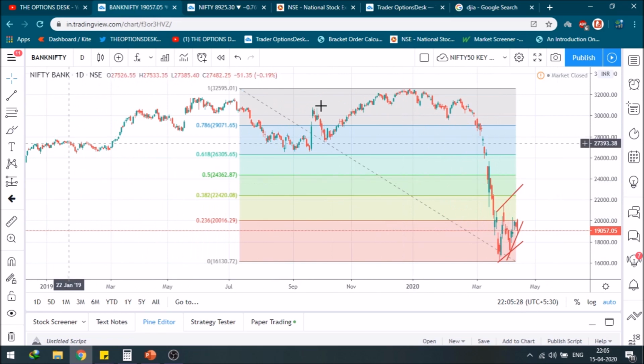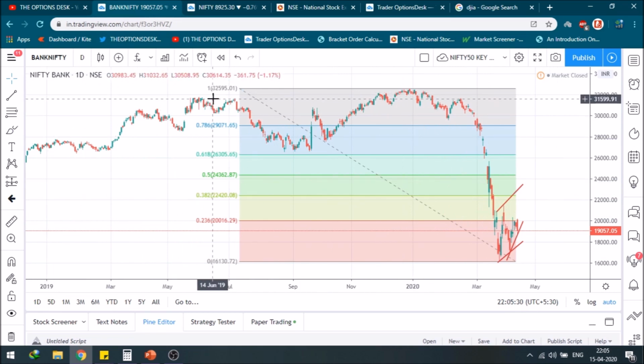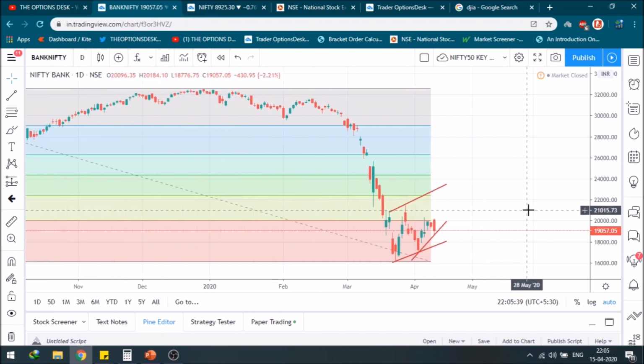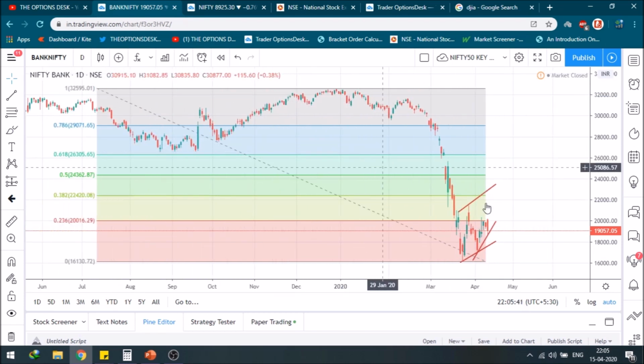So there are some different ways of marking the Fibonacci levels. I will discuss it in a new video, as I can see many people are marking the Fibonacci levels wrong and using it wrong, thinking that they're using it right, but that is not true. So I will definitely make a video. So this is the chart that I already marked previously in all my analysis videos.